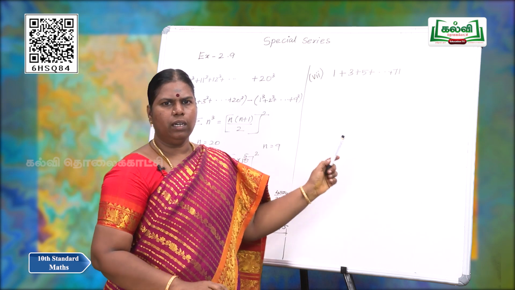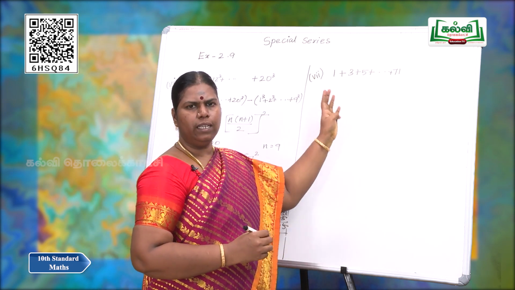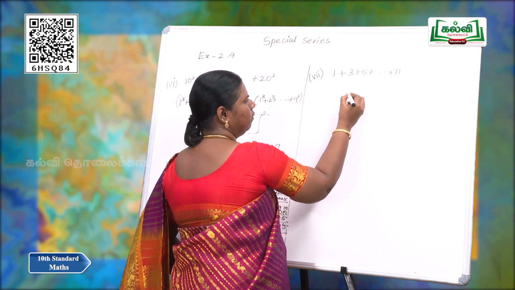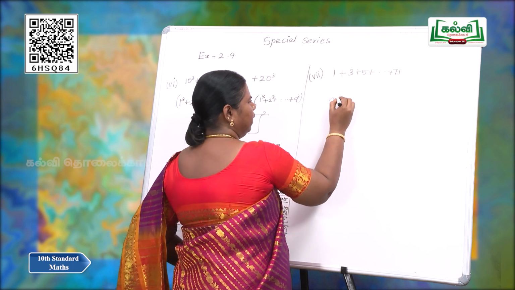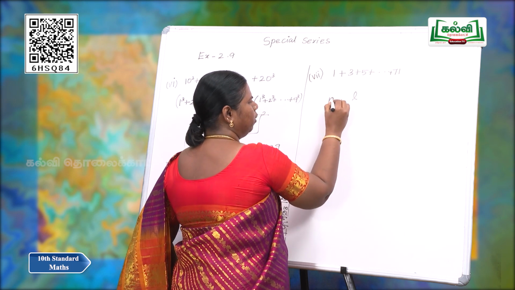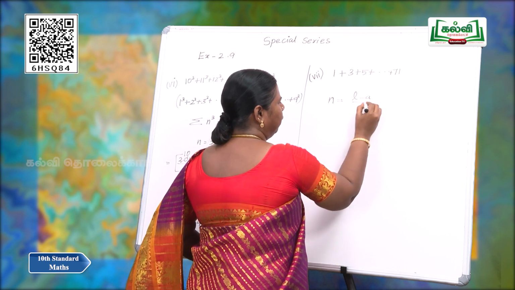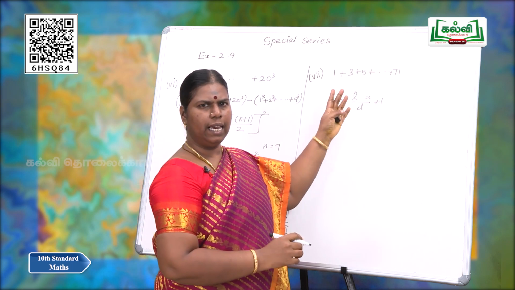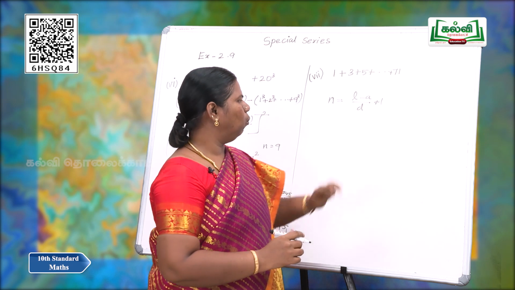This is the odd natural numbers. First, we have to find how many terms are in this series. We have already learned in AP, the number of terms should be found using this formula. n, the number of terms, is equal to L minus A by D plus 1, where L is the last number, A is the first number, D is the common difference, plus 1.